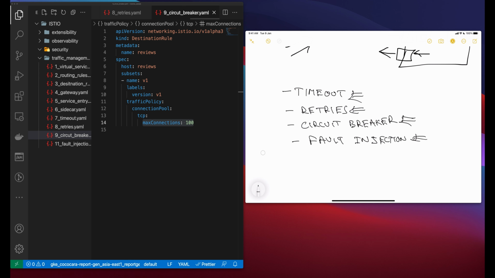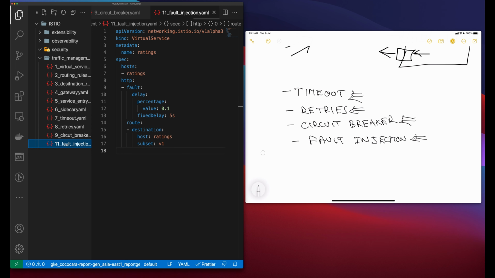Now last is fault injection. So what is fault injection? After you have configured your network, including failure recovery policies, you can use Istio's fault injection mechanism to test the failure recovery capability of your application as a whole.